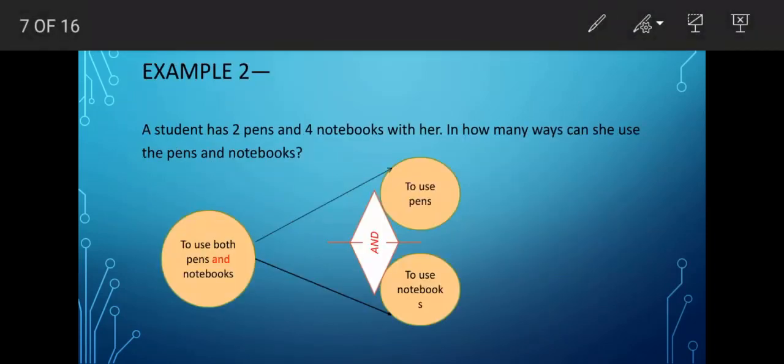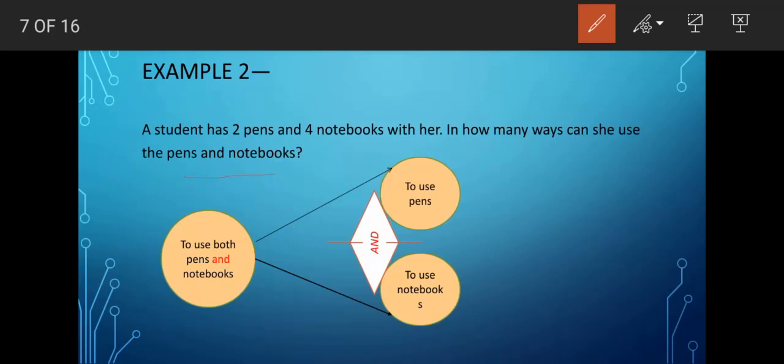Then let's take another example. A student has 2 pens and 4 notebooks with her. In how many ways can she use the pens and the notebooks? That means both are dependent on each other. Neither can we use a pen alone nor a notebook. Therefore, both have to be used together as mentioned in the question.